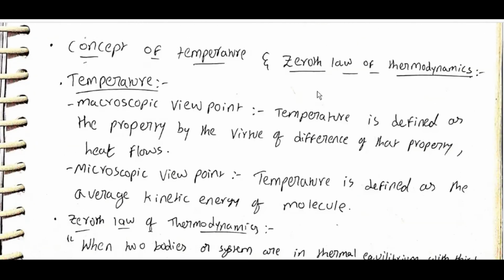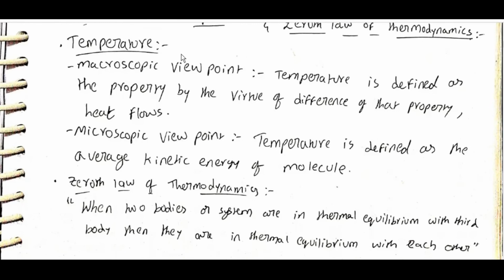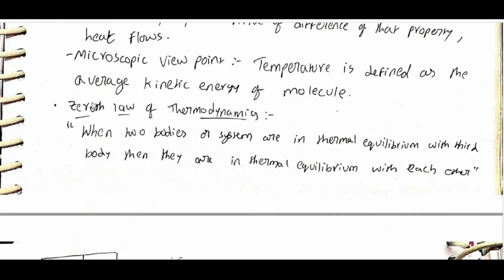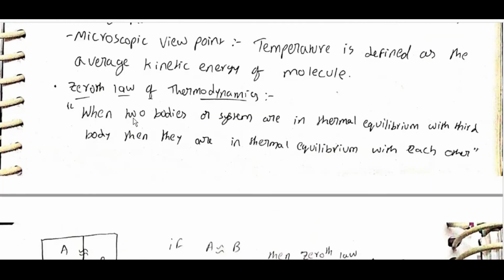Concept of temperature and zeroth law of thermodynamics. Temperature, macroscopic viewpoint: temperature is defined as the property by virtue of whose difference heat flows. Microscopic point of view: temperature is defined as the average kinetic energy of molecules.